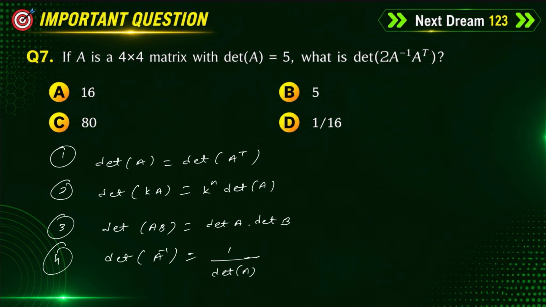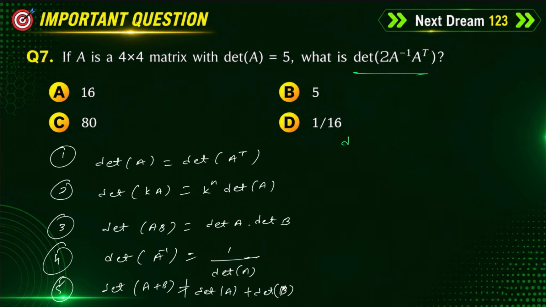Okay, we're going to use all these properties here, and always remember determinant of A plus B is not the same as determinant of A plus determinant of B. Okay, this is also very important. Like this we have various determinant properties also. First we discuss this question, later I will list the remaining determinant properties also.